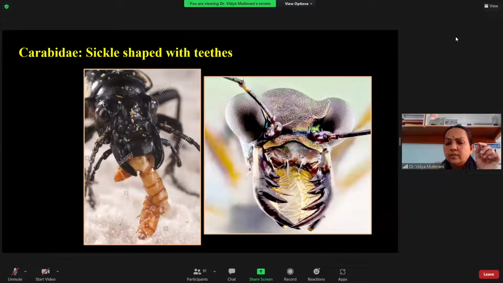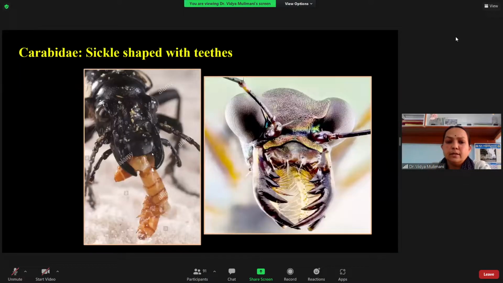And here you can see they are provided with well-developed incisor teeth, okay? You can see here, the teeth are very sharp, and they catch the prey with these mandibles and grind it, and after grinding, the food is pushed into the mouth. So this is external feeding in this category, that is a ground beetle, and this is a tiger beetle, okay?